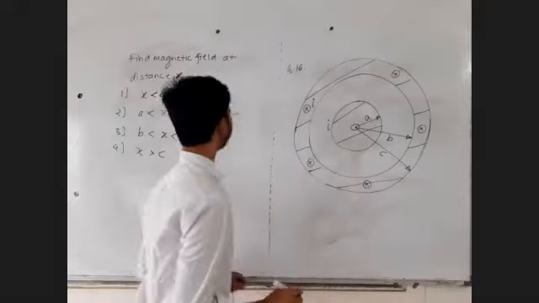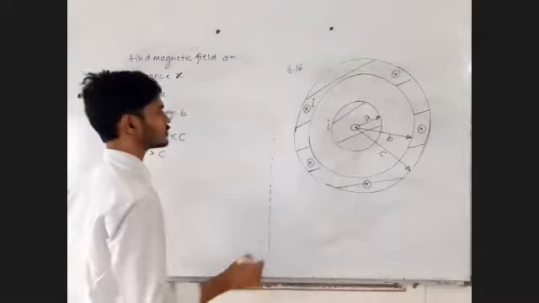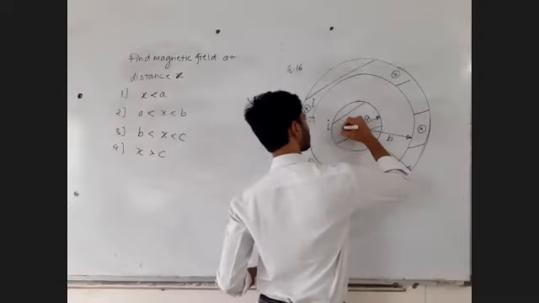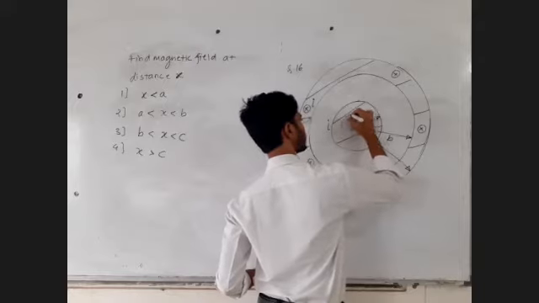Now when x is less than small a, let's say the point x is here, you are inside small a.